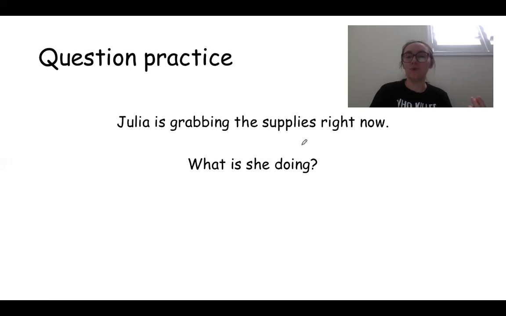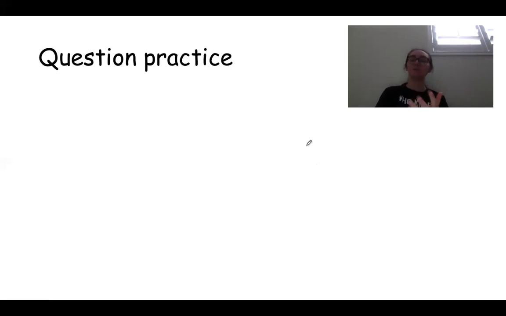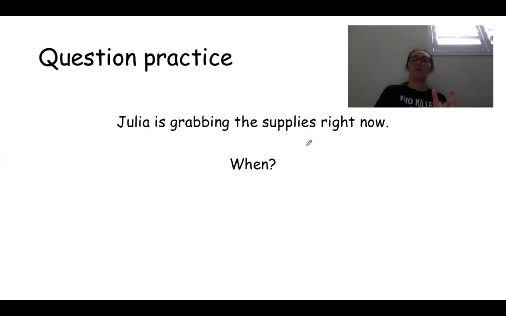What is she doing? What is the action she's doing? If we go up and look, you'll see that this is asking for the verb, right? What is the action that is happening? And we look for the verb that has the action, grabbing, right? What is she doing? She is grabbing the supplies, right? That's what she's doing.